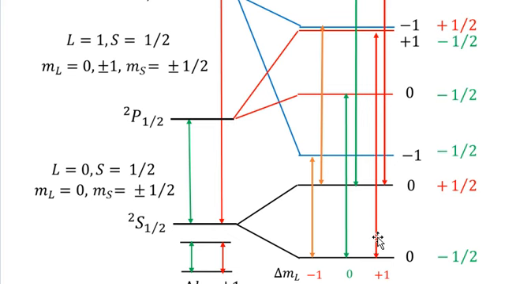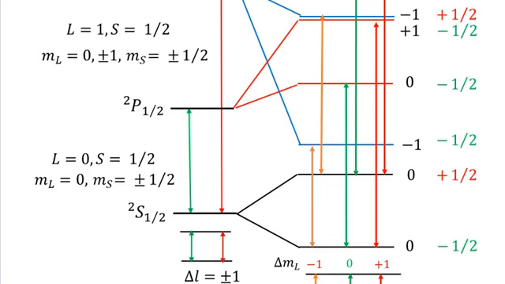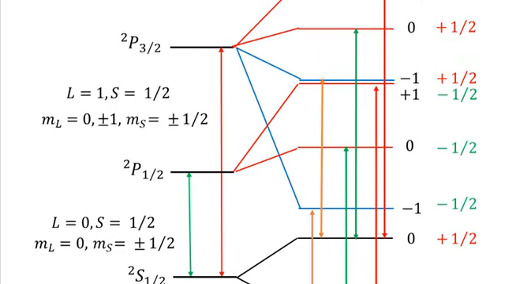The second red line starts from ML equal to +1 to ML equal to 0. So for these two red lines, the delta ML is equal to +1. I have drawn the two green lines, and for these two green lines, the value of delta ML equal to 0 is satisfied. For example, the top green line starts from ML equal to 0